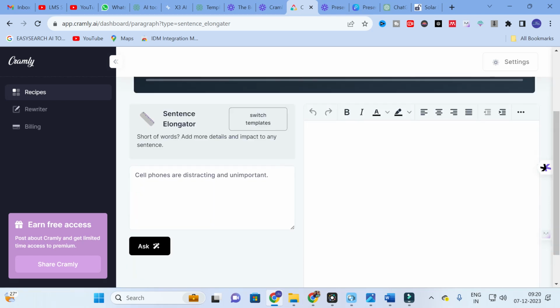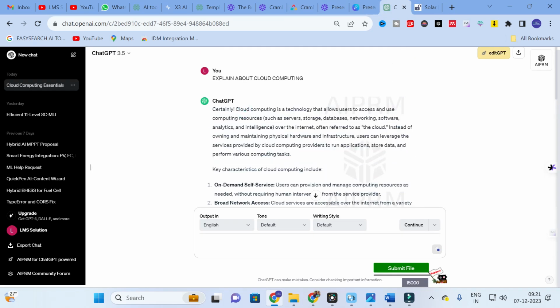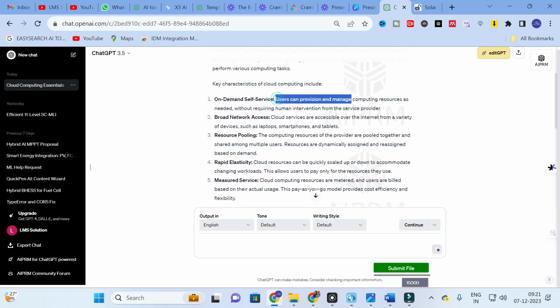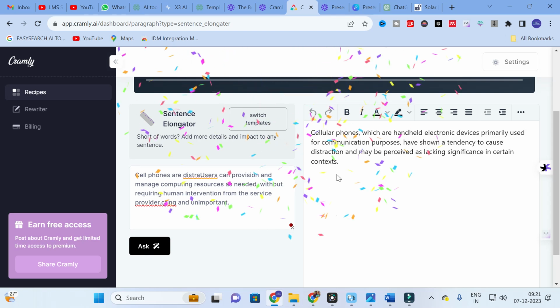So click on sentence elongator. In this sentence elongator, you can copy and paste any sentence. For example, I am going to copy and paste a small sentence here. So users can provide resources without needed. So a small sentence I can copy here. Go to Cramly. Here I have copied the sentence, and then click on ask. Let us see how Cramly will generate the elongated sentence.